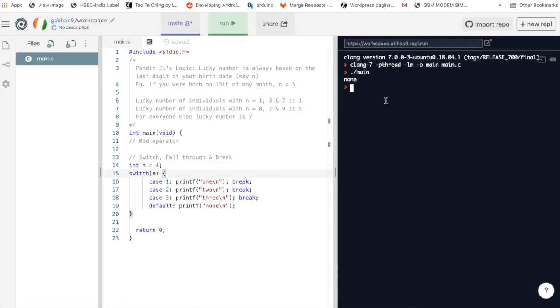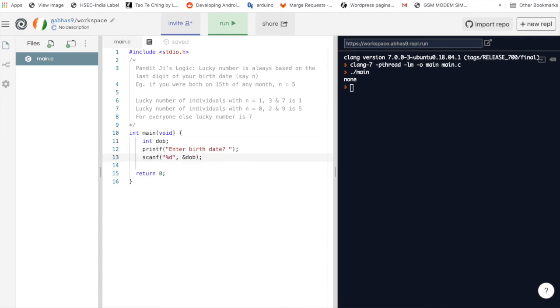Now let's jump into our original problem where we have to print users' lucky number based on their date of birth. The first thing which we'll have to do is to get their date of birth. Next, we have to find the value of n, which is the last digit of their date of birth. That is, remainder when their date of birth is divided by 10. This can be done using mod operator.